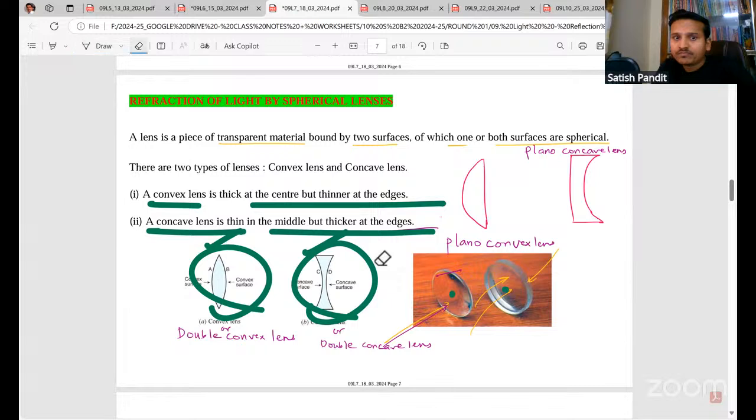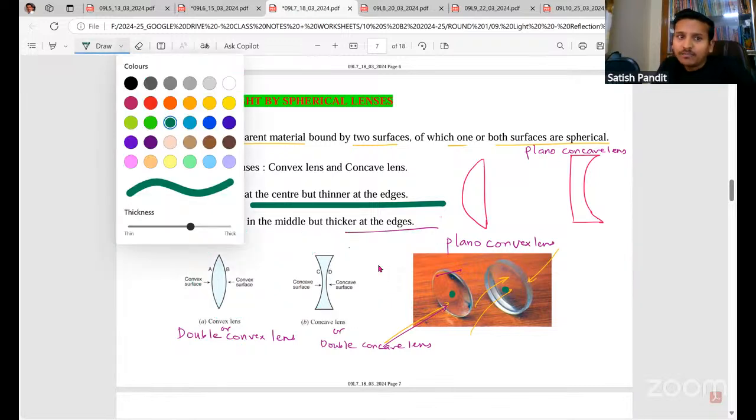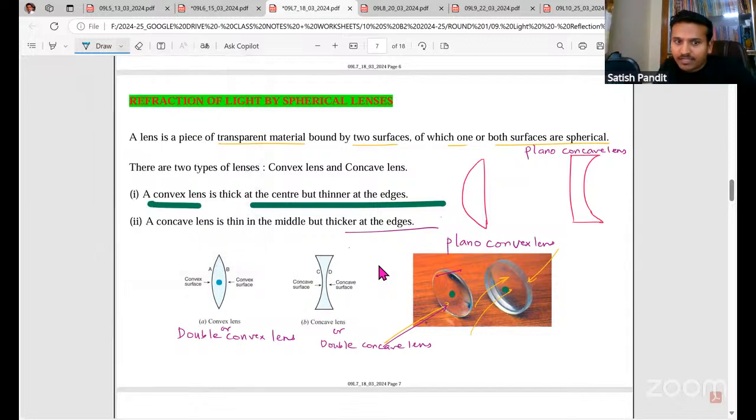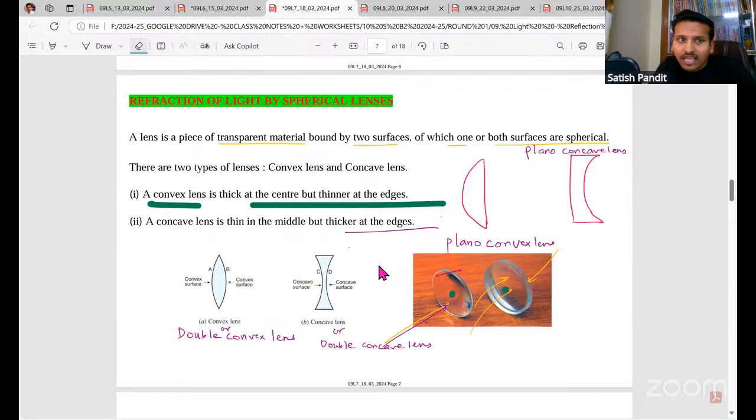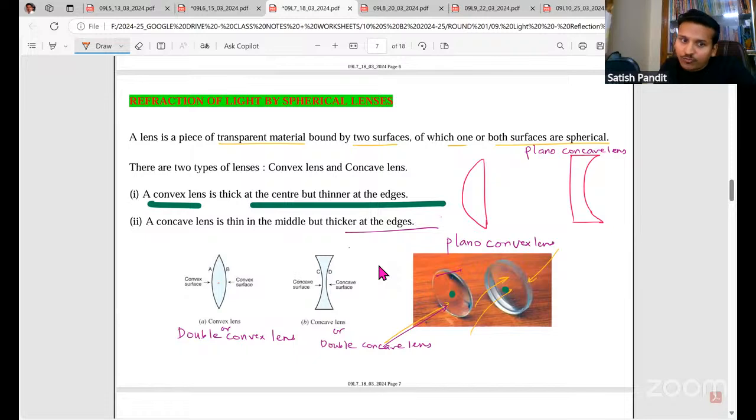Okay. Now, one more request. Whenever you're drawing the lenses, please mark the optical center exactly in the middle. Don't use that thick a line; I mean, you have to make your pencil very sharp. So this is going to be the optical center. And please put one dotted line here. It will make your diagram look better. Anyway, we'll discuss all this while drawing the ray diagram.